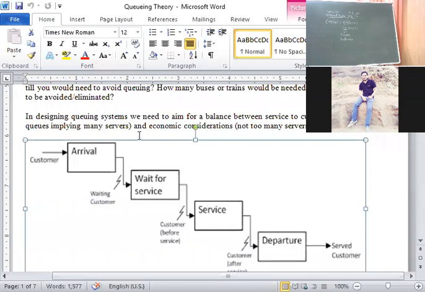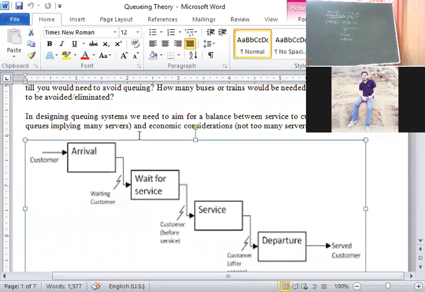Then the third characteristic is customer's behavior. The customer may, first one is what we discussed, stay in the system until served. That is called a patient customer. The second one is reneging. The third one is balking. The fourth one is jockeying. Already we had seen all these definitions. This is the first characteristic of queuing theory, that is the input process. In the input process, the substeps are size, arrival time distribution, and customer's behavior.